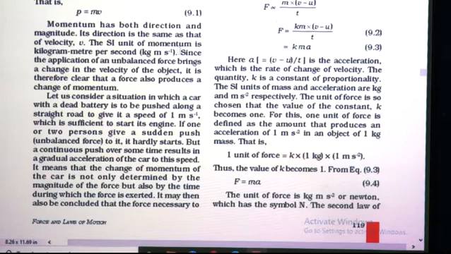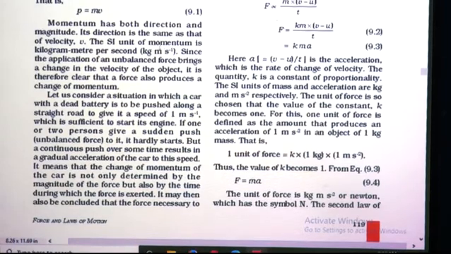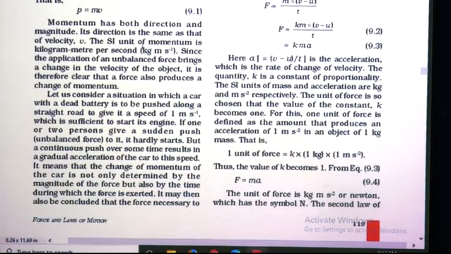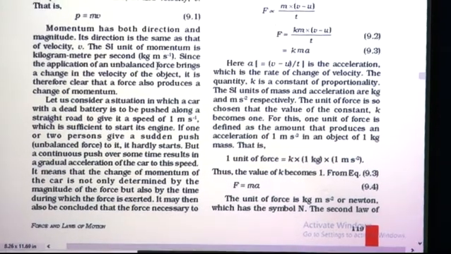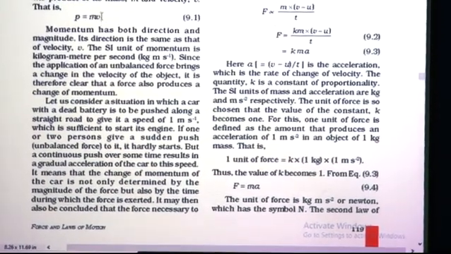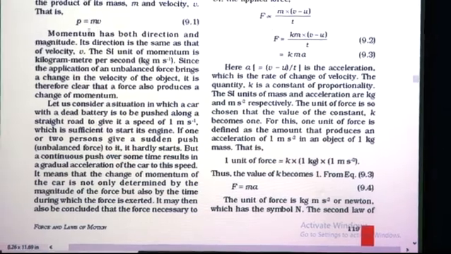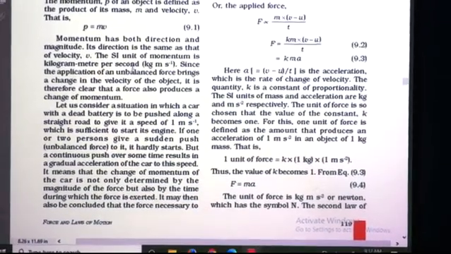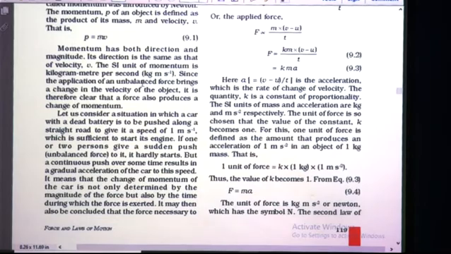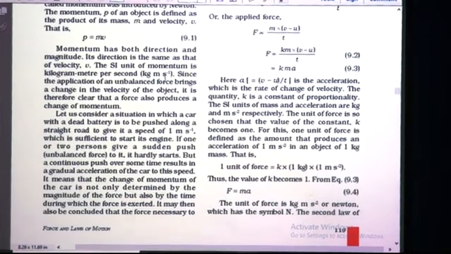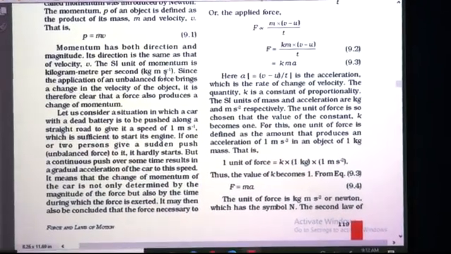The SI unit of momentum is kilogram meter per second. So what is the unit of momentum? Kg m s raised to minus 1, means kg meter per second. So see here, kilogram, kg, is the unit of mass and meter per second is the unit of velocity. So the product of mass and velocity means the product of kg and meter per second. So that is kg m s raised to minus 1, that is the unit of momentum.